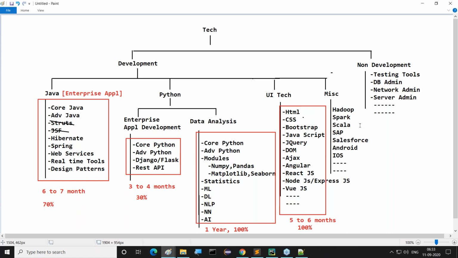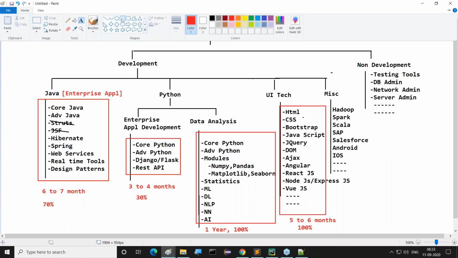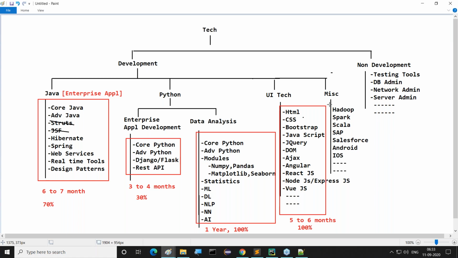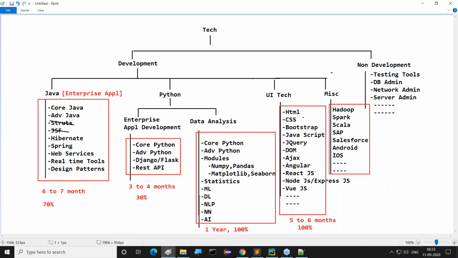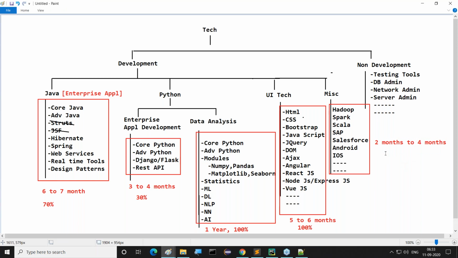Right, sir. Then the remaining miscellaneous part, on the basis of which technology you want to select, on the basis of that, the opportunity level comes. Here, demand is okay, fine. Minimal demand is going on there. So depending on the topic and the technology you select, it may take maybe 2 months to maybe 4 months of time. It's also a different area. We are not going to talk much about this one. So these are the various training technologies, what I am telling you.